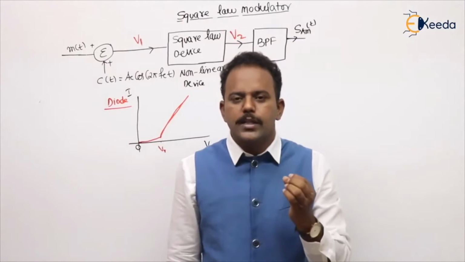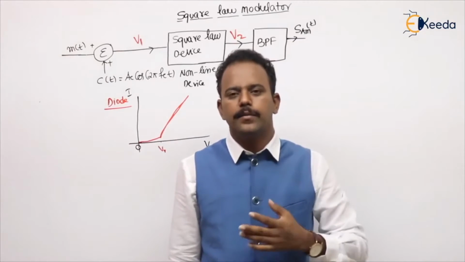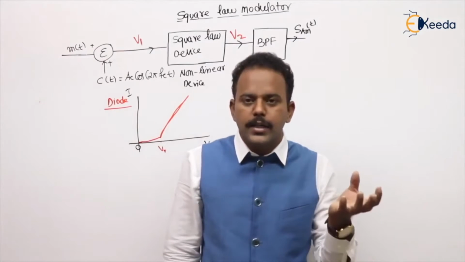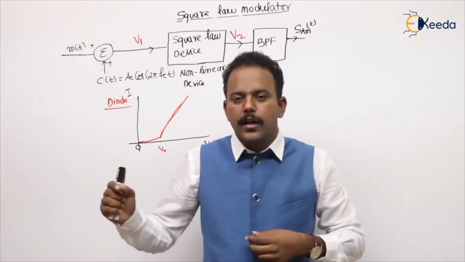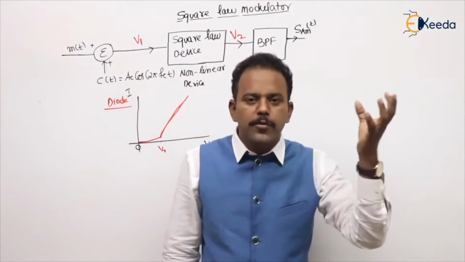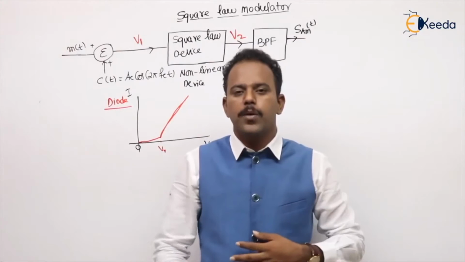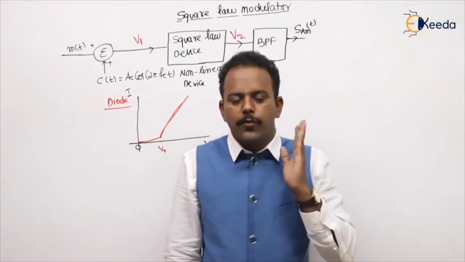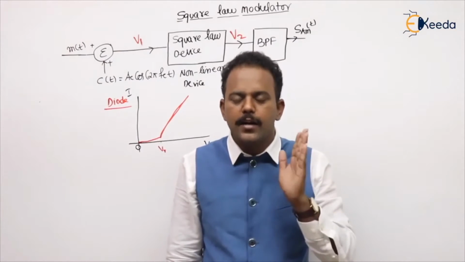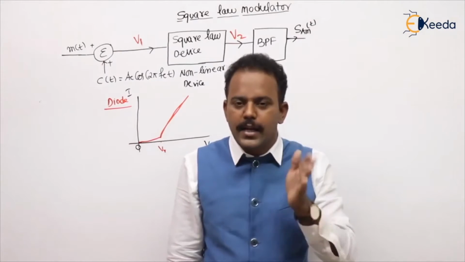Suppose you increase the voltage by 10%, the current also increases by 10%. You increase the voltage by 20%, the current also increases by 20%. You increase the voltage by 50%, the current also increases in the same proportion. If voltage and current are in the same proportion, then I can say this is a linear device.